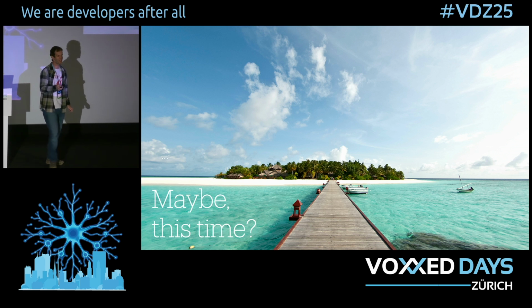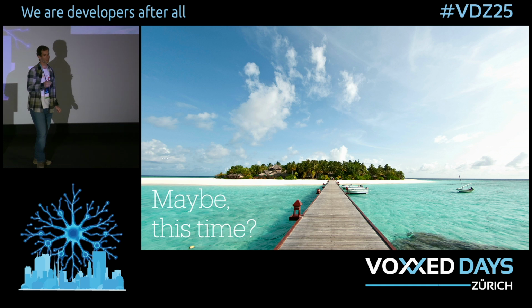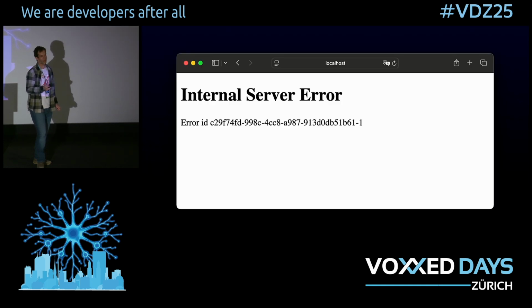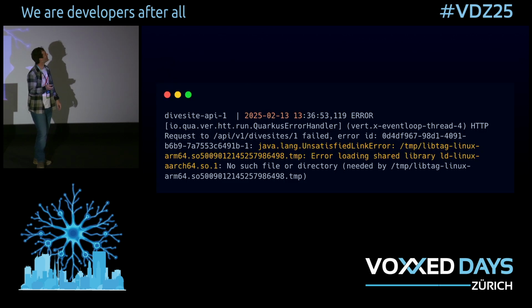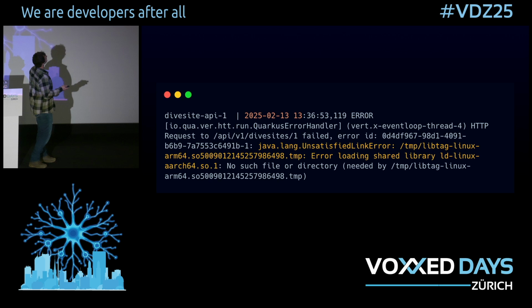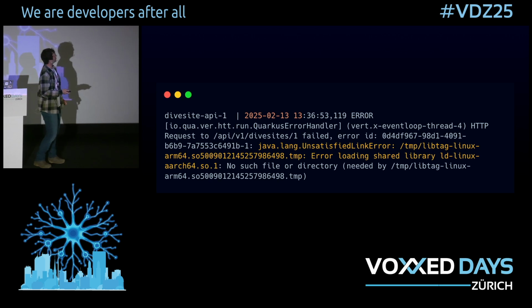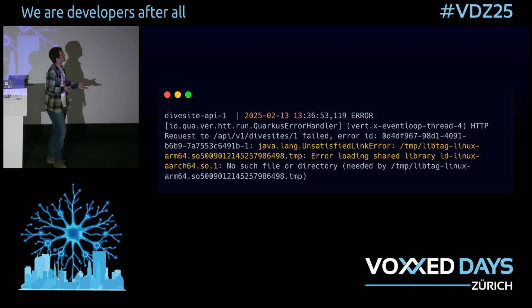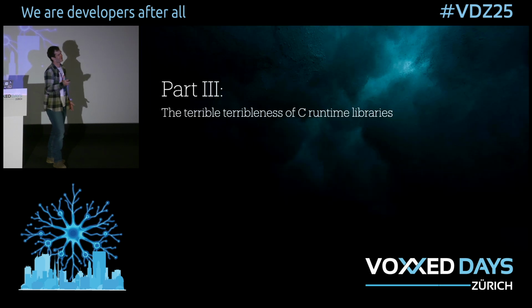But then you remember, you actually also use an Alpine Linux image for production. So we fire up Docker Compose again, try it with a production image, and we get back another error. If anyone's paying heaps of attention, maybe the GUID is the same, but don't read too much into that. In this case, the error in the console is a little bit more obtuse. We can see that we can't load libtail, which is the important bit. LD Linux ARM64 cannot be loaded, which is something we've had nothing to do with, right? But we can see that libtag Linux ARM64, which is our actual dependency, is trying to load it.